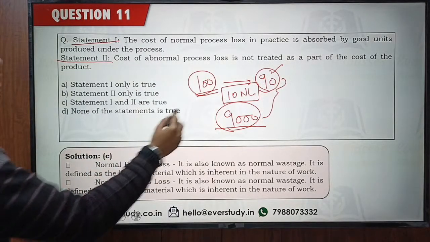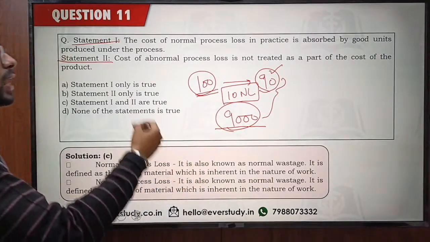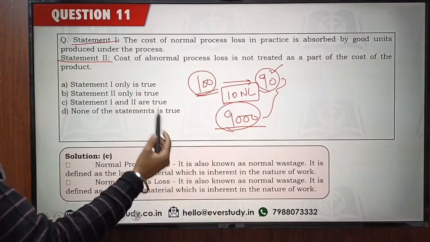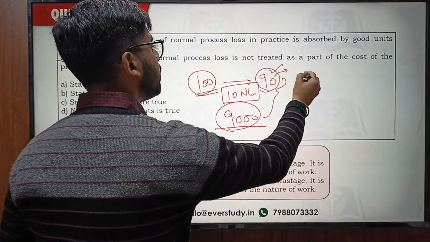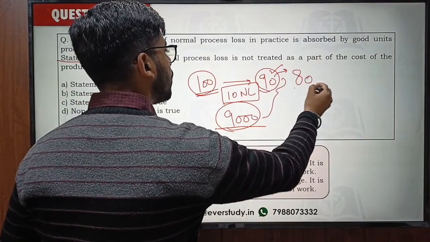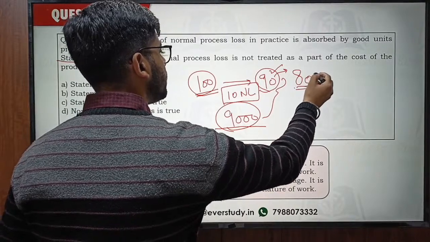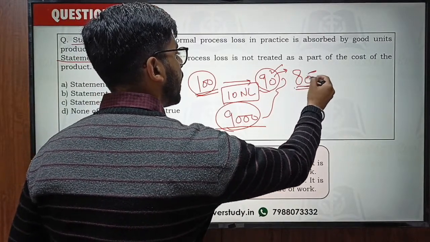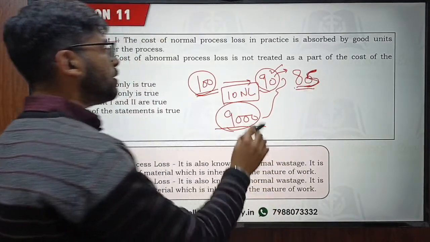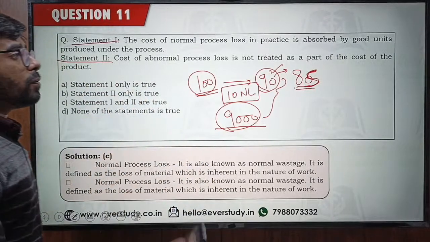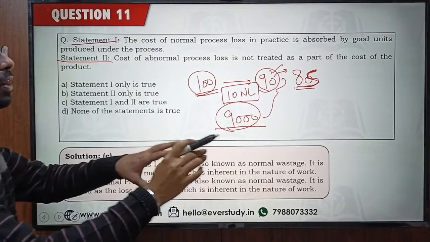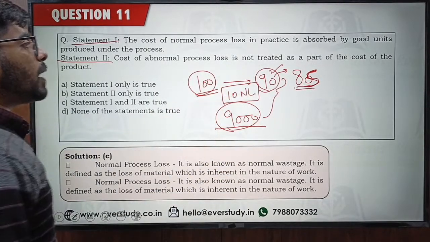Okay. So the 10 units of normal loss have been absorbed by the good units. But suppose in a year I'm only getting 85 units of output. Okay, so in this particular case, 5 is going to be my abnormal loss, and this abnormal loss I cannot make part of my cost.